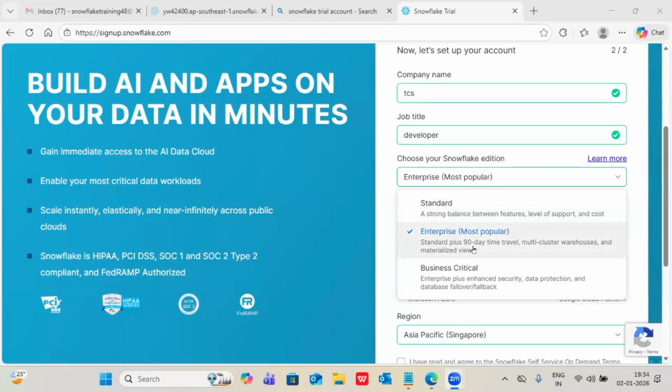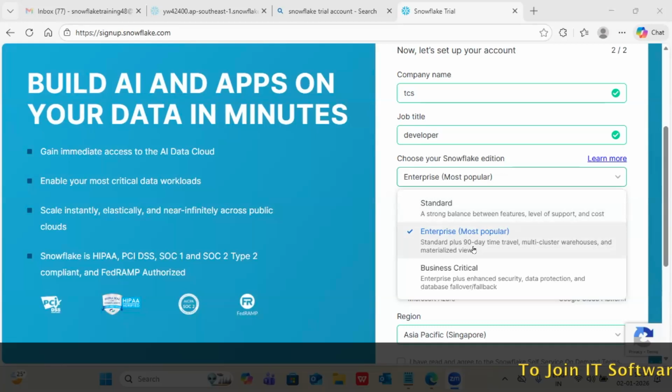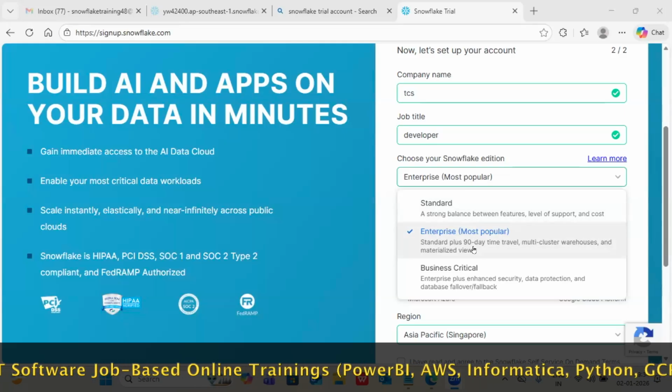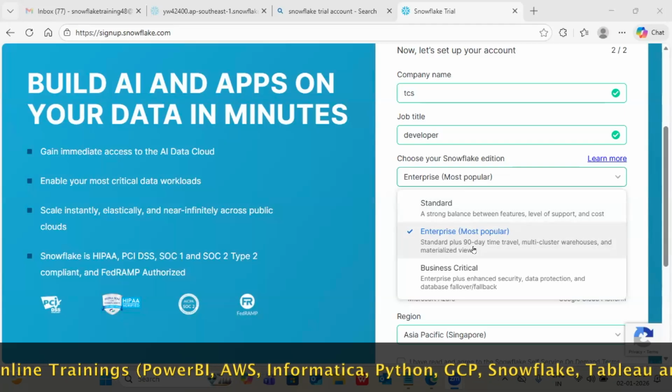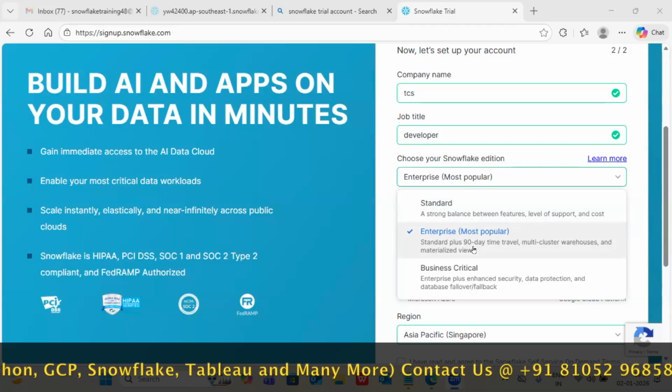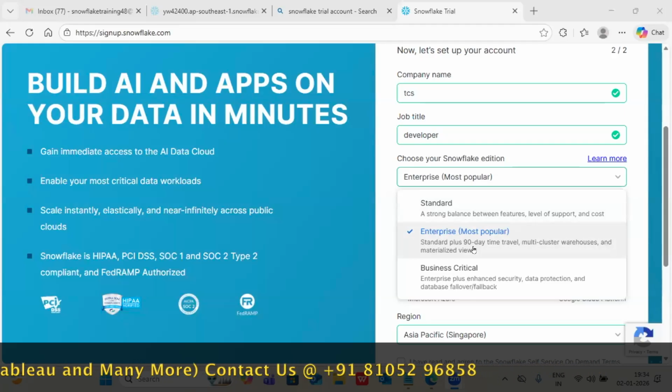What, Sai Sri, what is time travel? For your idea purpose, I'm saying in a single line: time travel is nothing but restoring the previous data. To restore the historical data, we will use the time travel concept. What is the purpose of time travel? To restore the historical data. That is the main purpose of the time travel concept.